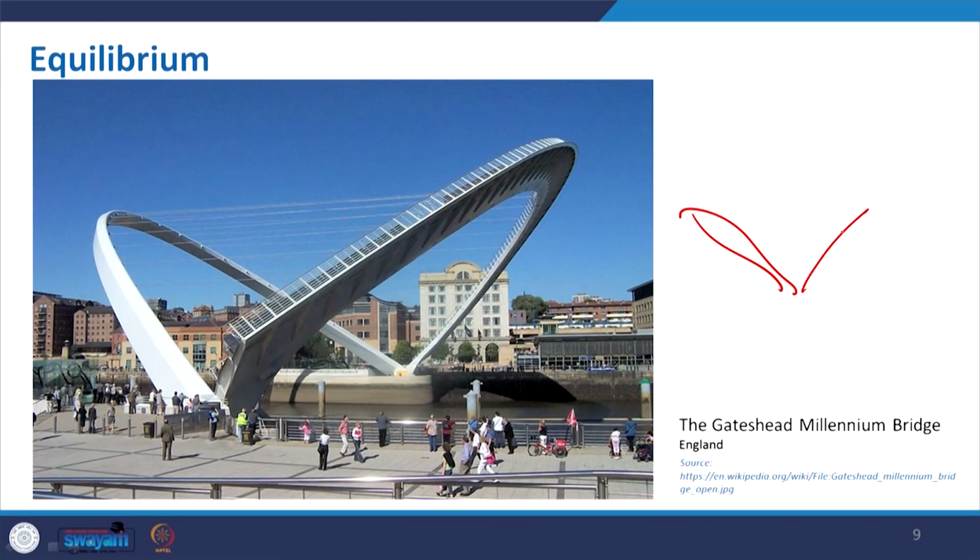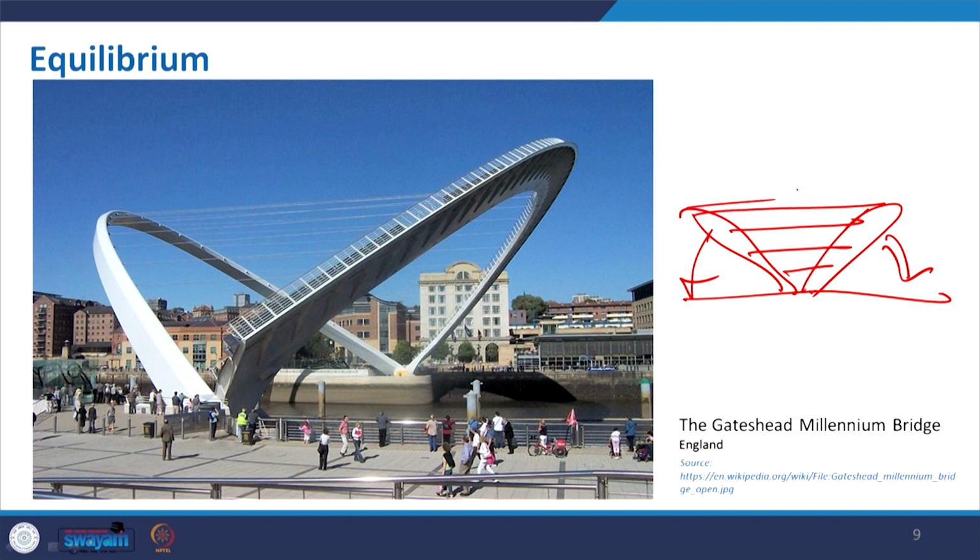Now, move to the next example. This is the Gateshead Millennium Bridge, where this structure visually looks very much unstable if we remove this. Two structures going in each other's direction, so there is a feeling that it will fall to both sides, but it is tied up with a tension cable which will make this structure stable. So, it is balancing out with this. Enough tension is developed in this direction, and then it is transferred, and then there will be some compression at this bottom, which is making it an equilibrium stage, and then it is standing.